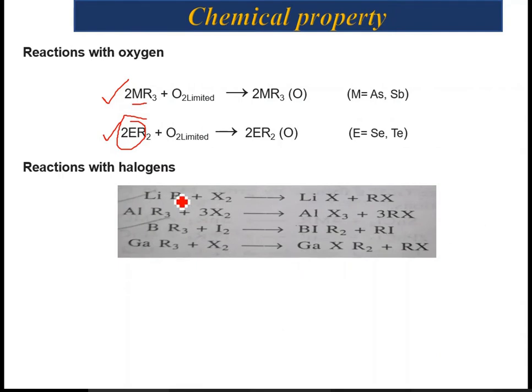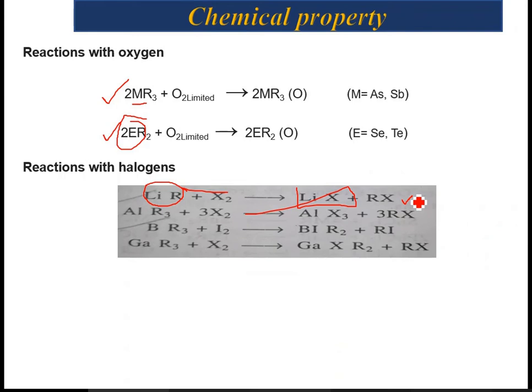Okay, the second reaction is called reactions with halogen. If you see here, this alkyl lithium on treatment with halogen results in LiX plus RX. So basically in this reaction, the metal carbon bond is going to break.